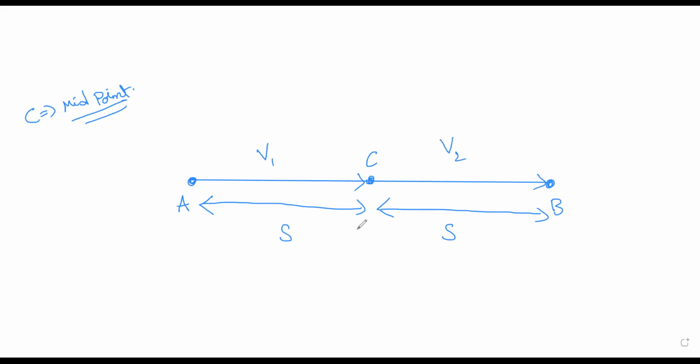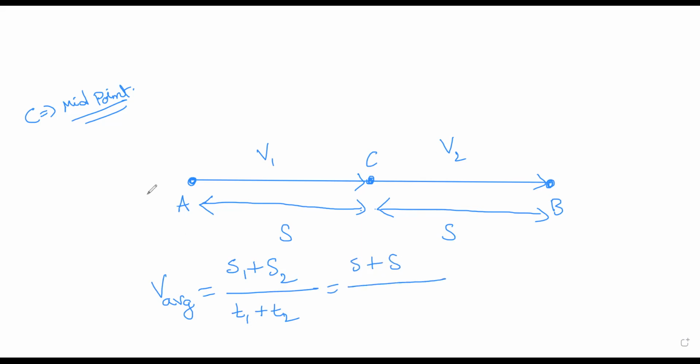Now we have to find the average velocity. How do we find this average velocity? V average is given by the total displacement. It traveled from this point to this point and from this point to this point, so the net displacement is S1 plus S2 divided by T1 plus T2. What is S1? That is S. And S2 is also S, because both the displacements are the same.